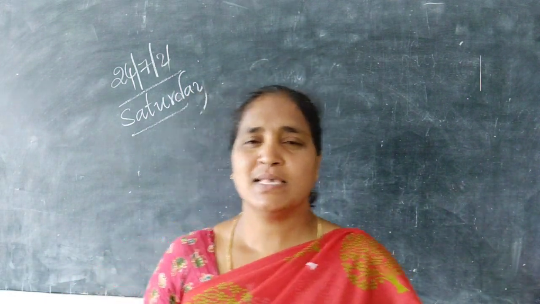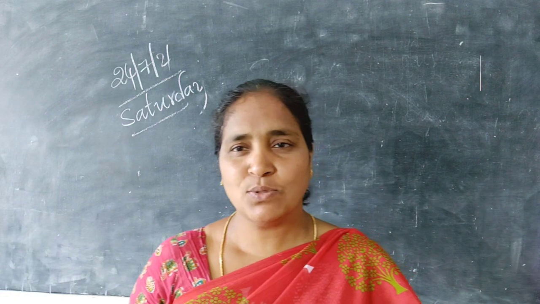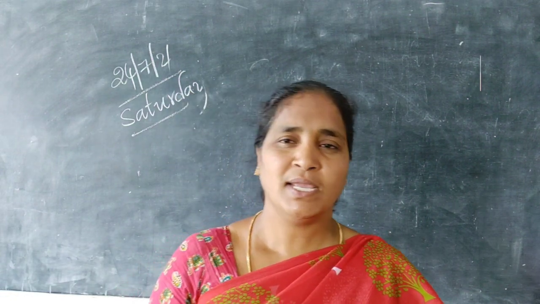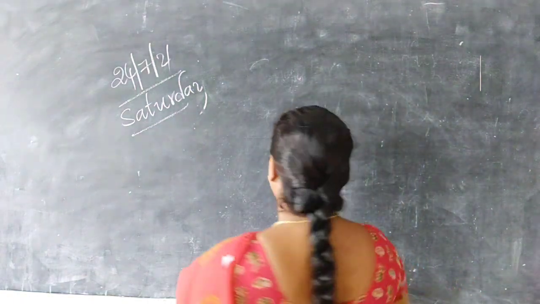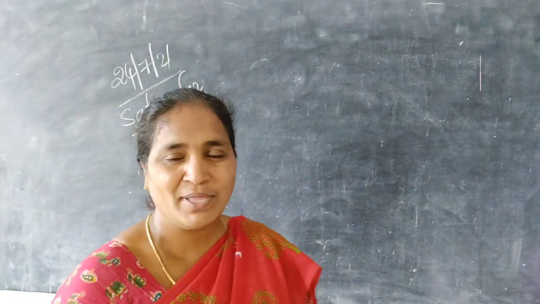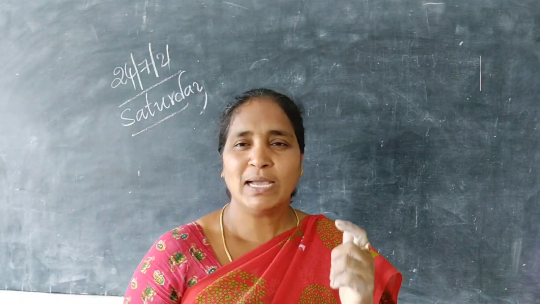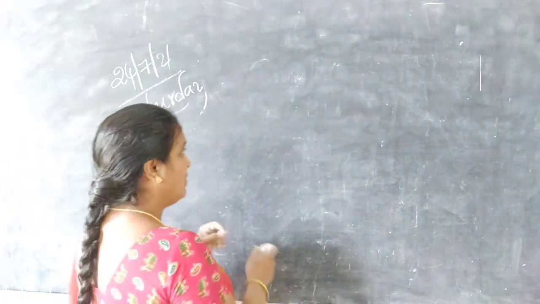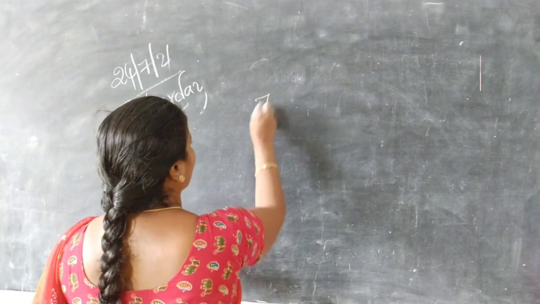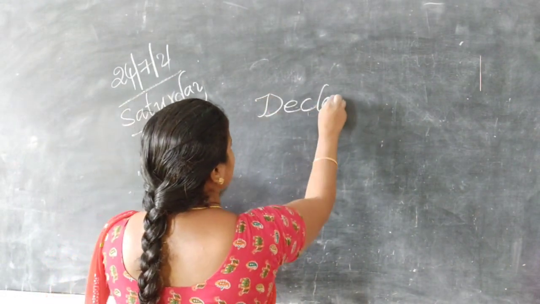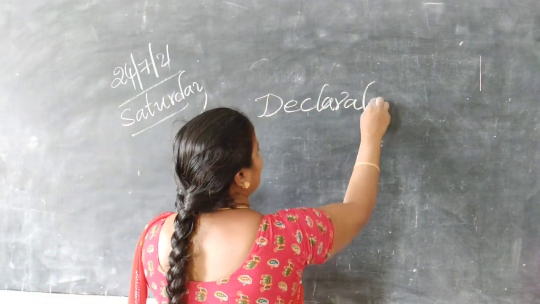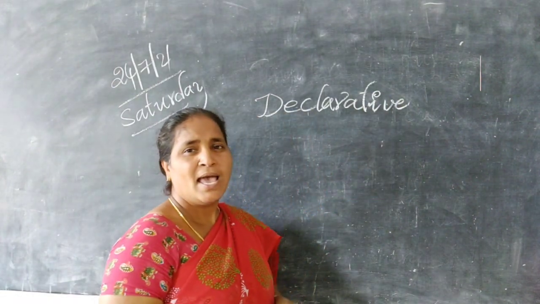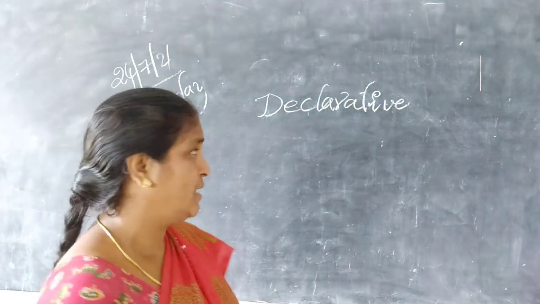In previous classes, we learned kinds of sentences and also subject and predicate. We didn't complete all the kinds of sentences. We completed only the declarative sentence. And what is the declarative sentence?